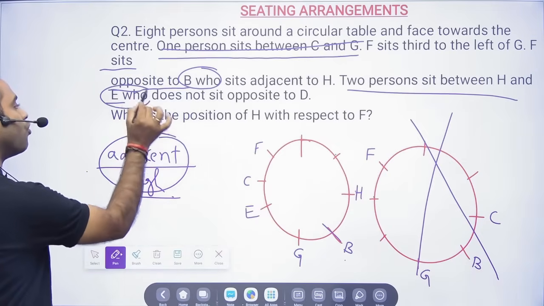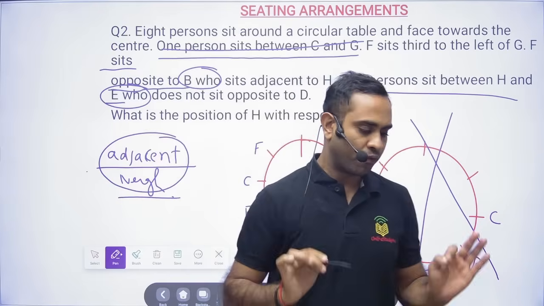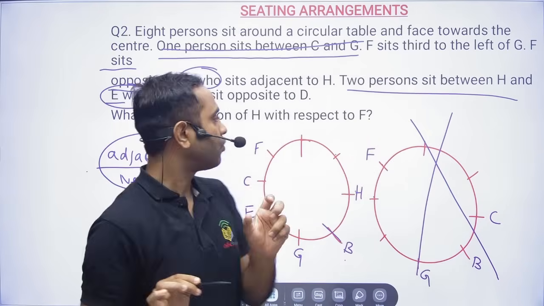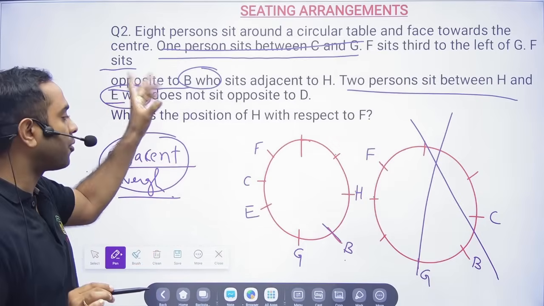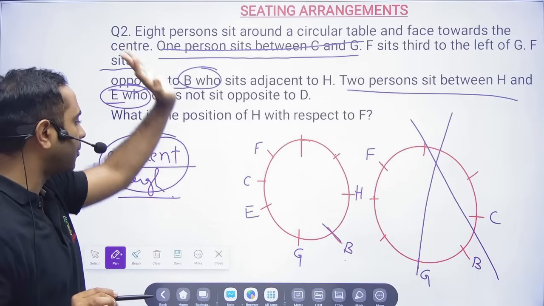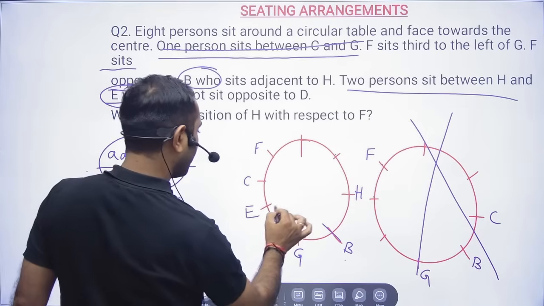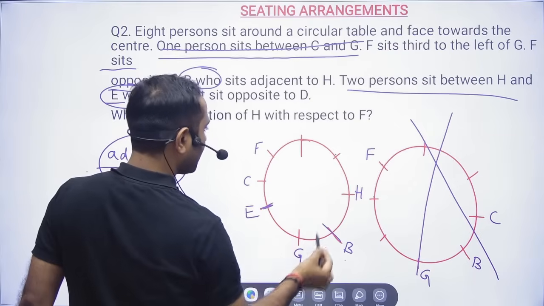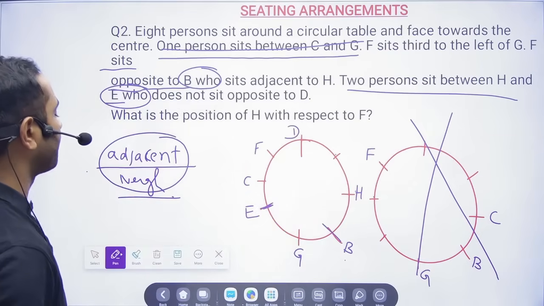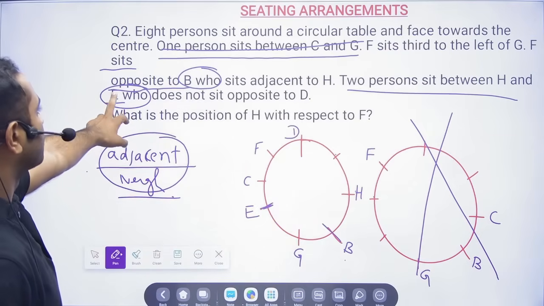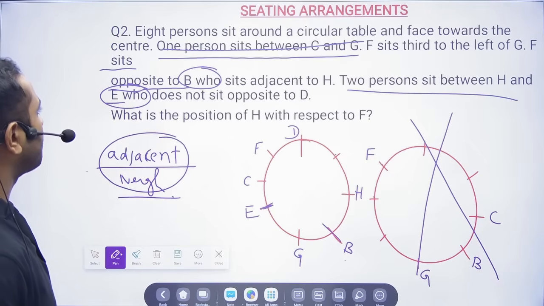And then who. So friends, whenever who will come, keep in your mind, whatever is written here, E, who. So they're talking about E. E who does not sit opposite to D. So E is not going to sit opposite to D. Okay. So definitely then D will come here. Okay. Because E is not sitting opposite to D. What is the left one?